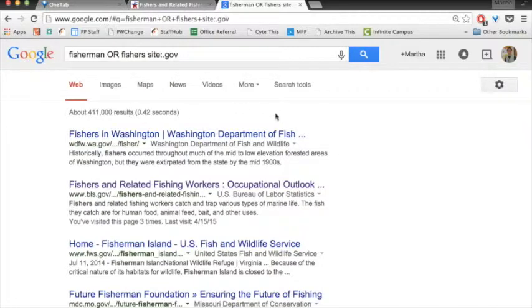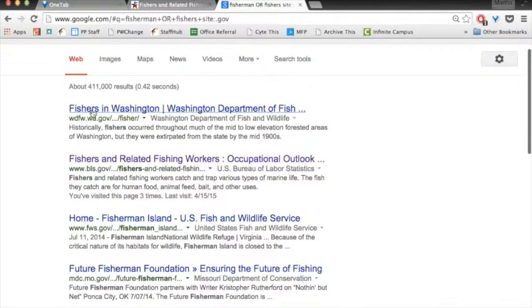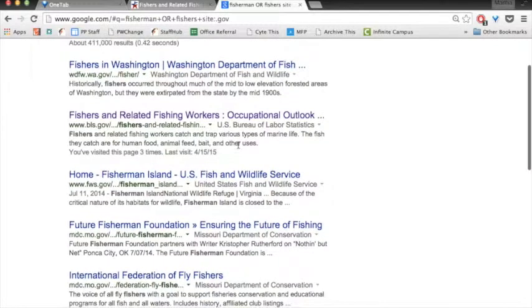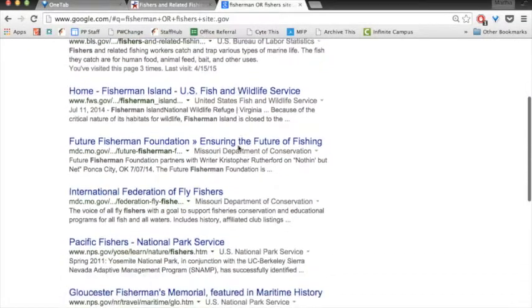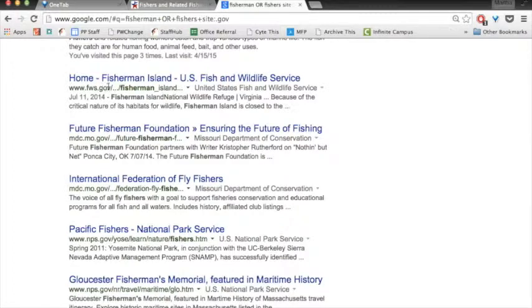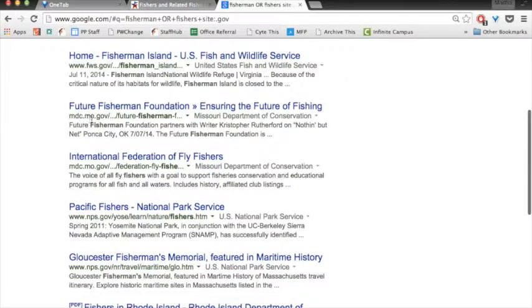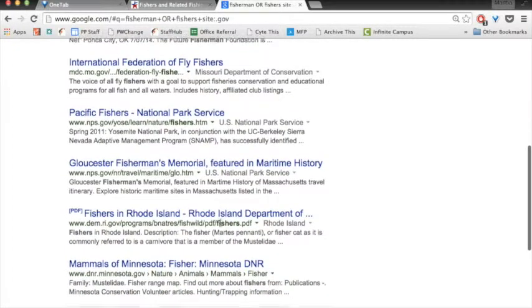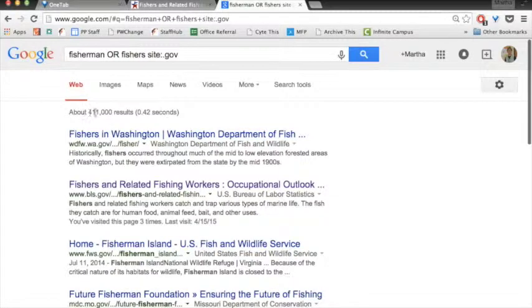So notice what I get here is information from different state governments about fishing related jobs in their state. So some of it's from the federal government, but some of it's also from, here's one from Missouri. You might find one from Iowa if you searched long enough. But notice I still have 411,000 results. So that's really too many to weed through.